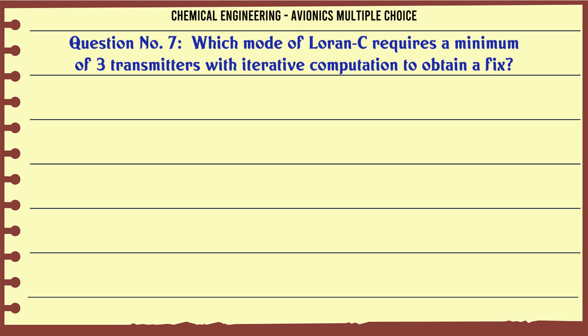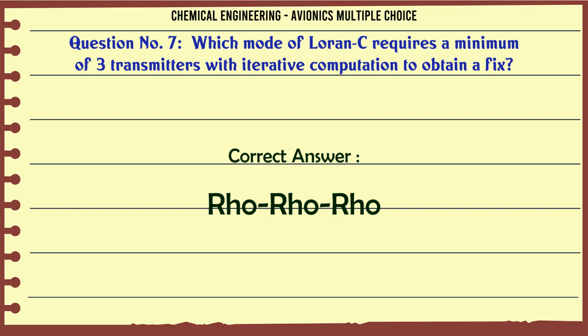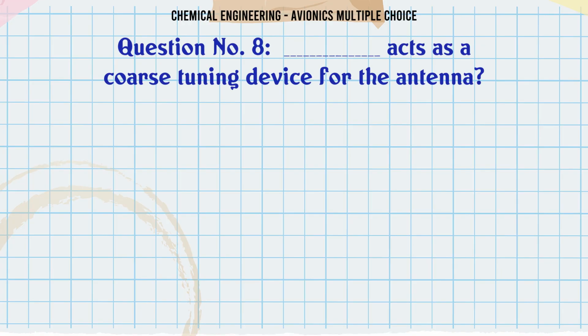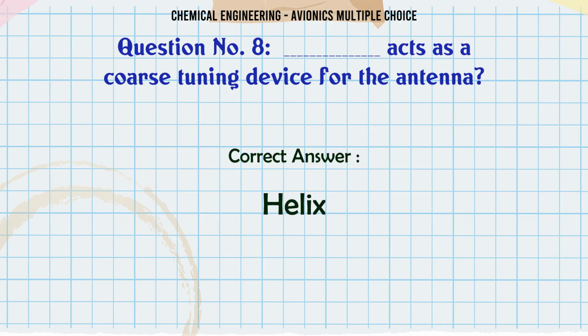Which mode of Loran-C requires a minimum of 3 transmitters with iterative computation to obtain a fix? A. Hyperbolic mode, B. Rho-Rho-Rho, C. Rho-Rho theta, D. Rho theta Zulu. The correct answer is Rho-Rho-Rho. Acts as a coarse tuning device for the antenna. A. Loop, B. Helix, C. Amplifiers, D. Filters. The correct answer is Helix.